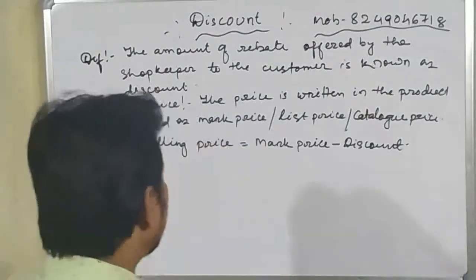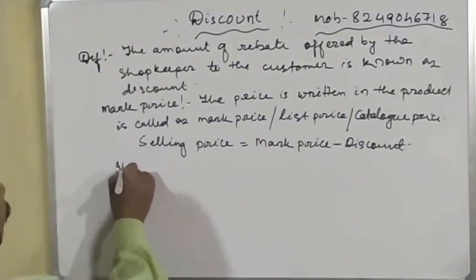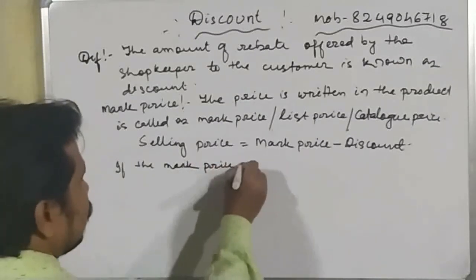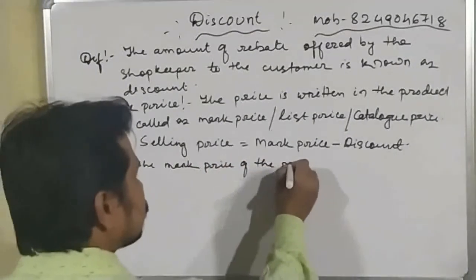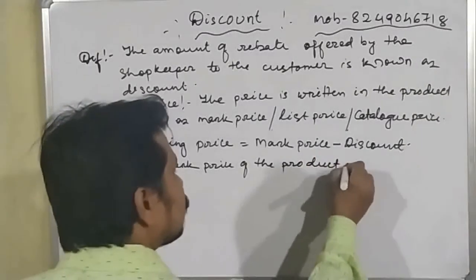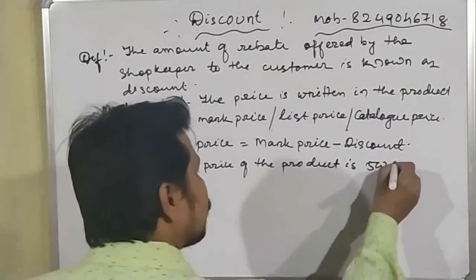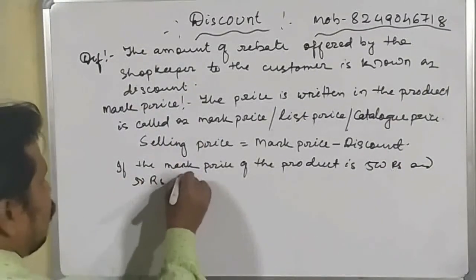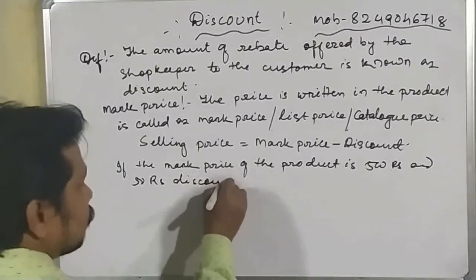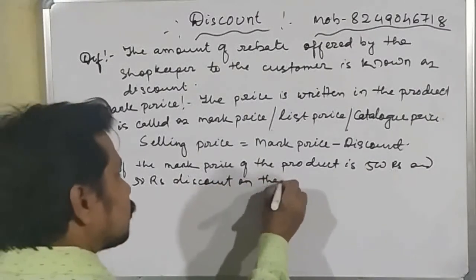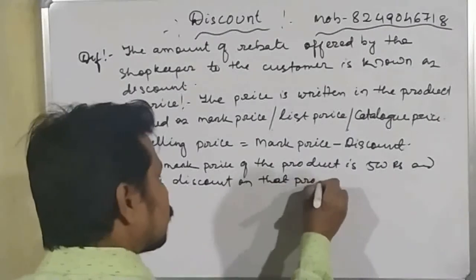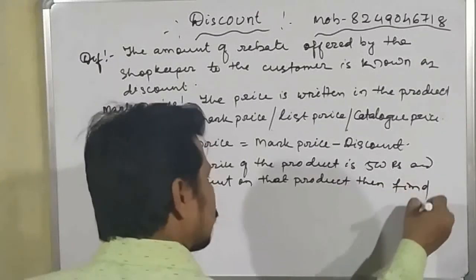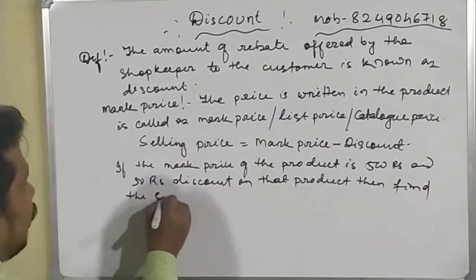Okay students, some example for this. If the mark price of the product is 500 rupees and there is 50 rupees discount on that product, then find the selling price.